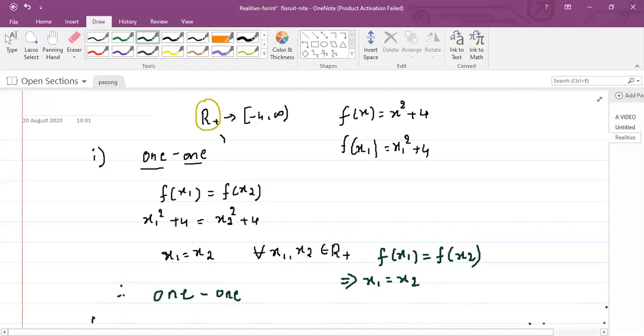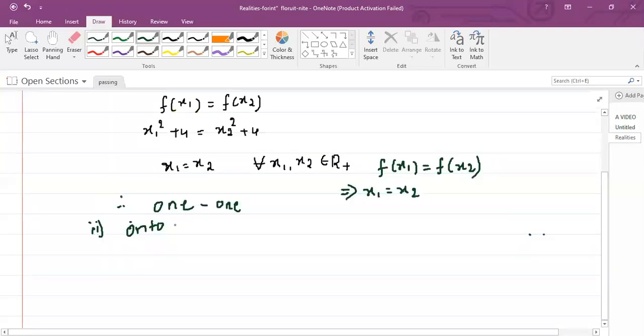Next, second step, we prove this function is onto. Onto means you need to assume y is equal to f of x, and you need to find the value for x.